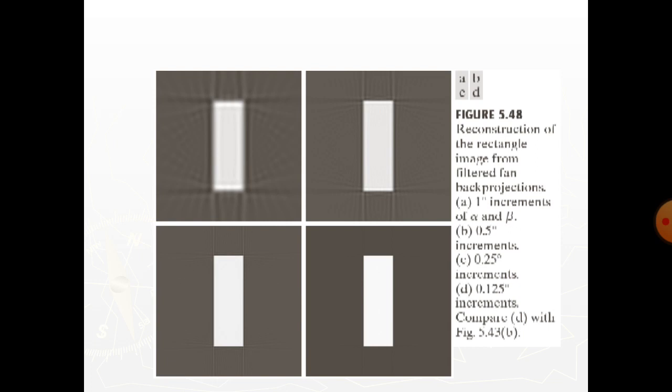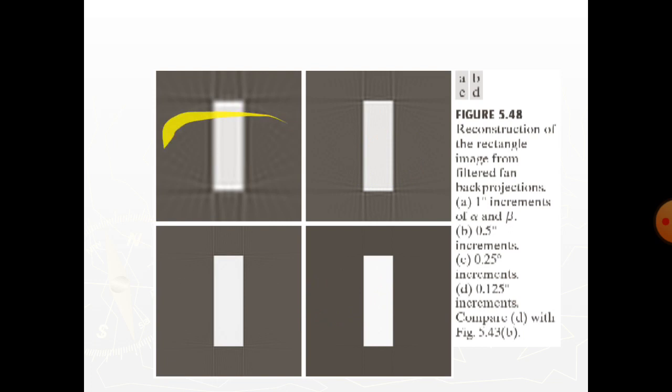Figures B to D show the results of using 0.5 degree, 0.25 degree and 0.125 degree increments. A Hamming window was used in all cases.